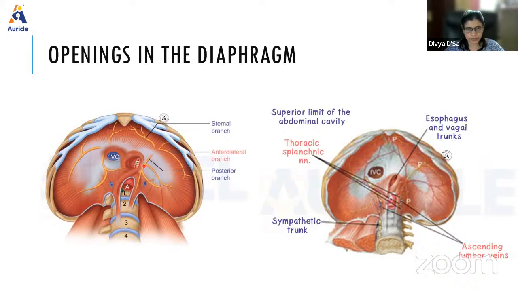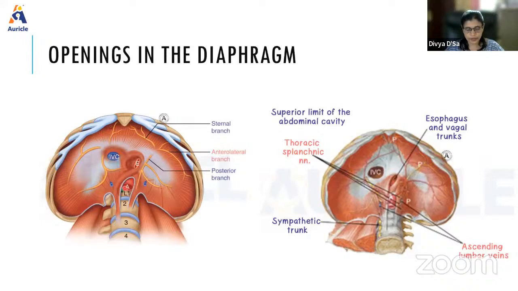So what are the structures passing through? The main structure passing through is the esophagus, then the anterior and posterior vagal trunks, the esophageal branches of the left gastric artery, and lymphatics from the liver. These are the structures which pass through the esophageal opening.